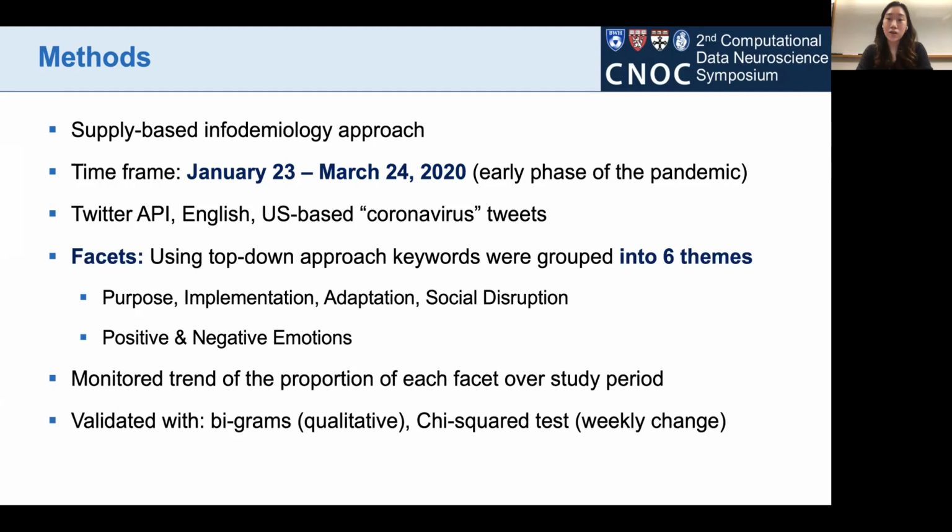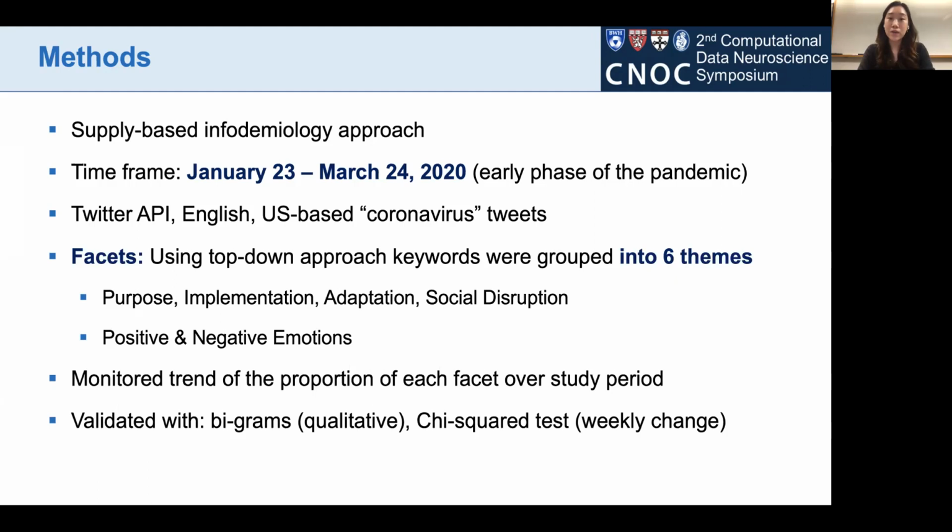These facets are 6 themes that were defined using a top-down approach by carefully selecting keywords that belong to 6 themes of social distancing. And these facets were the following: purpose, implementation, adaptation, social disruption, and positive and negative emotions.